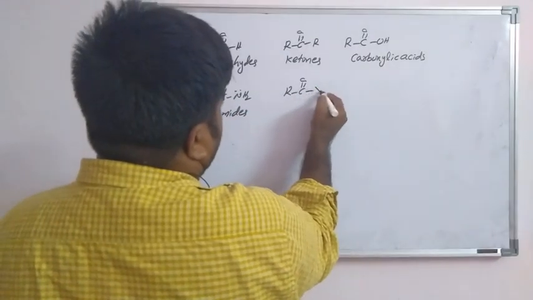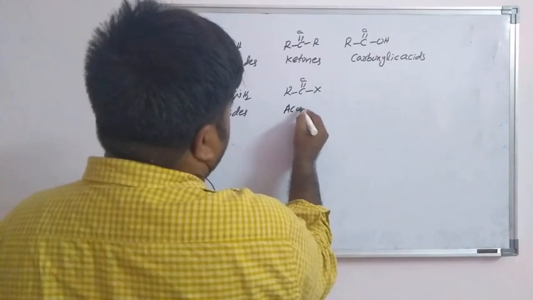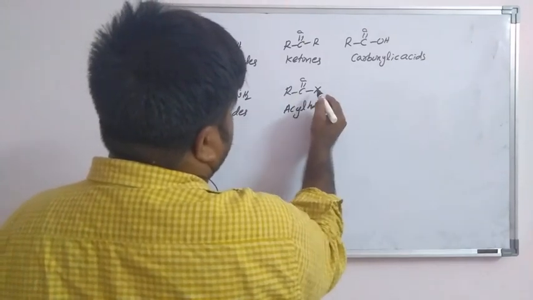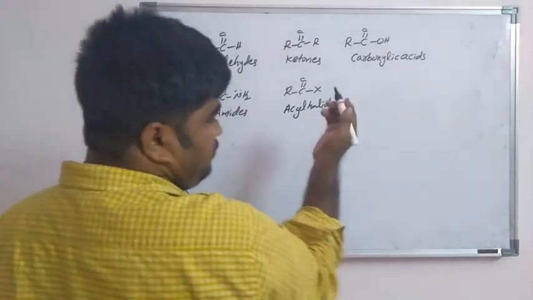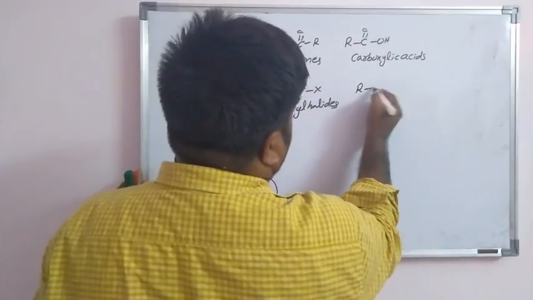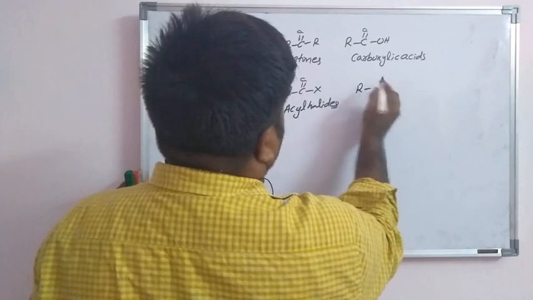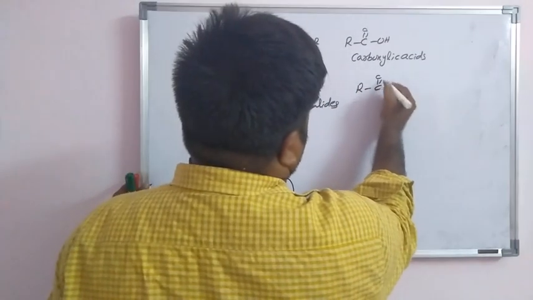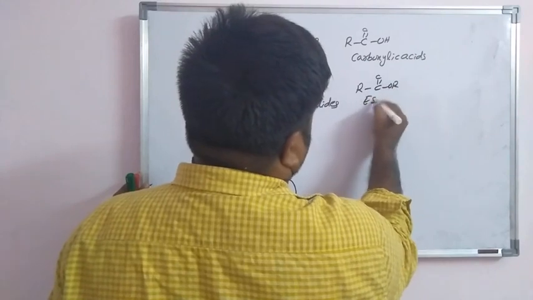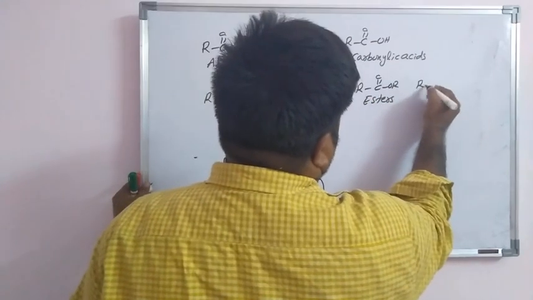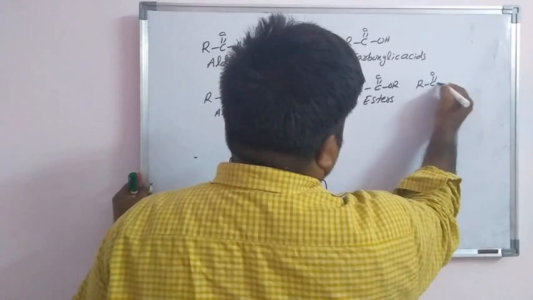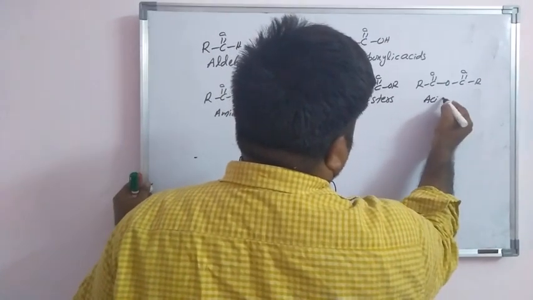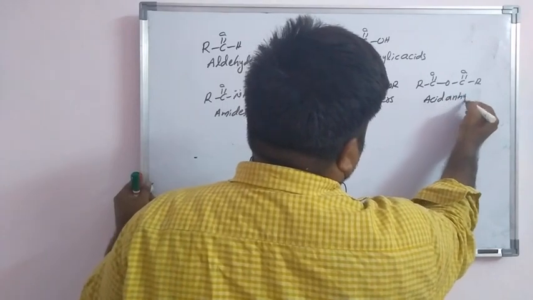RC double bond OX, halogen, acyl halides, where X is chlorine, bromine, iodine. RC double bond OR, this is esters. RC double bond O double bond OR, this is acid anhydride.